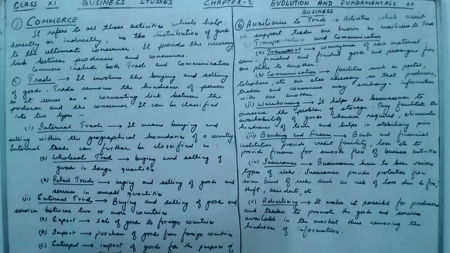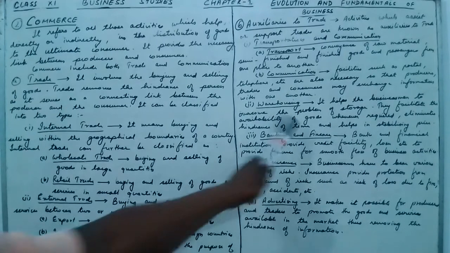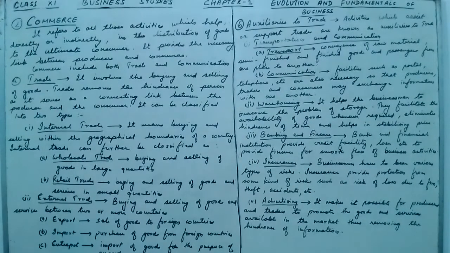Now second is warehousing. Warehousing helps the businessman to overcome the problem of storage. There are big warehouses, godowns, where the goods are stored. That is called warehousing facilities. These godowns store the goods of the industry, of the company, so that when there is need they will be taken out and distributed into the market. They facilitate the availability of goods whenever required.